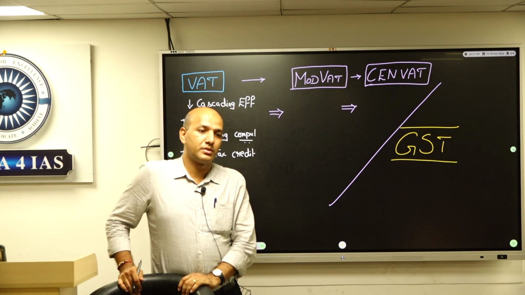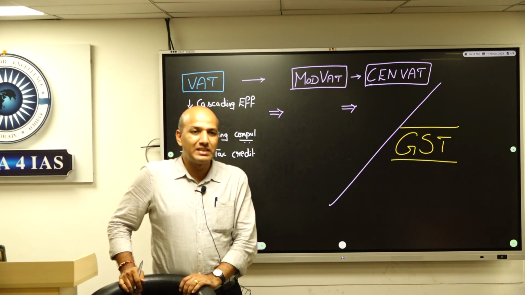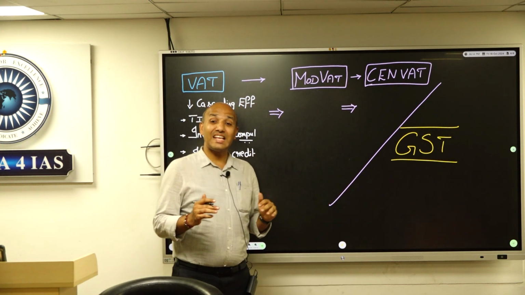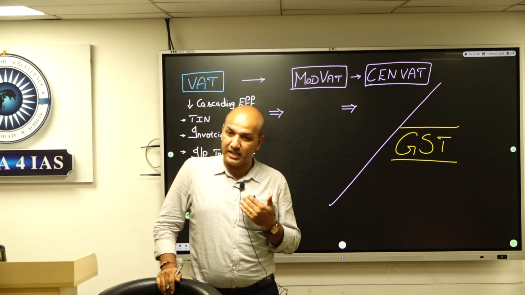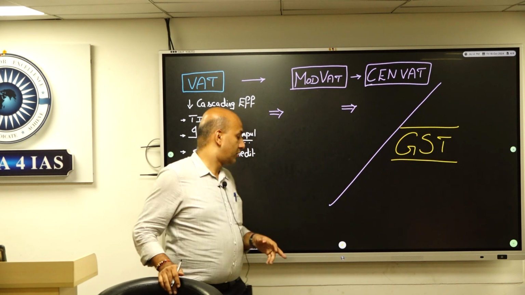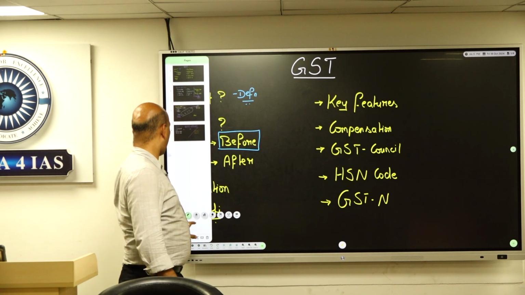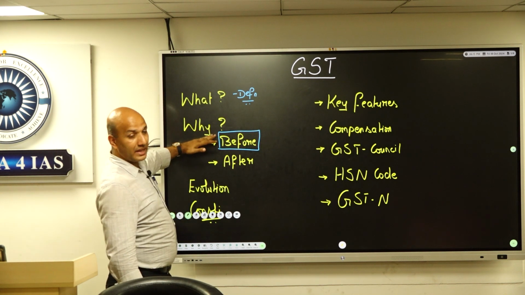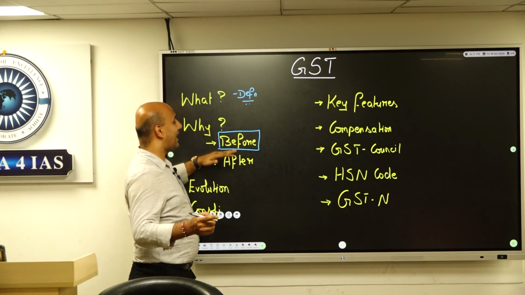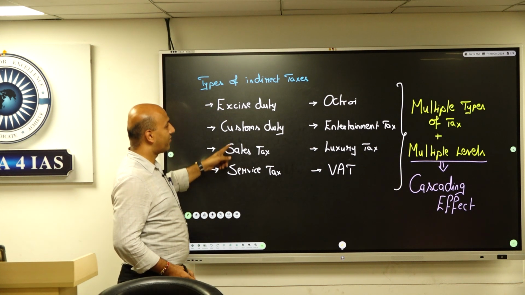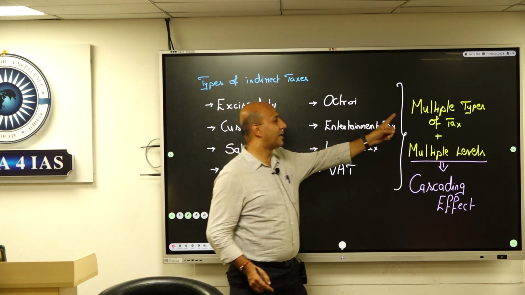We'll see the timeline specific to GST, but first the tax scenario before GST, right? We started by asking what and why. So before and after. When we talked of before, there were different types of taxes.